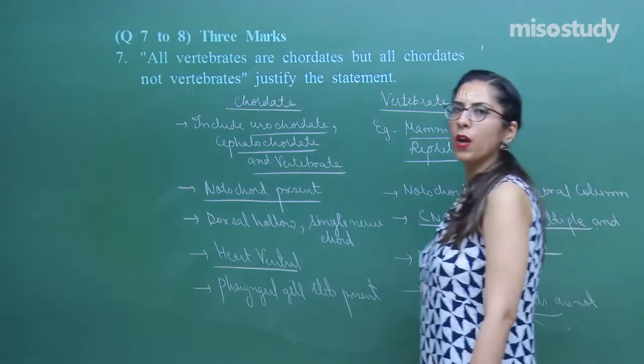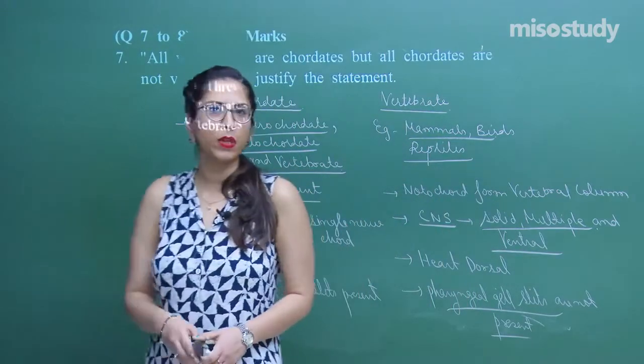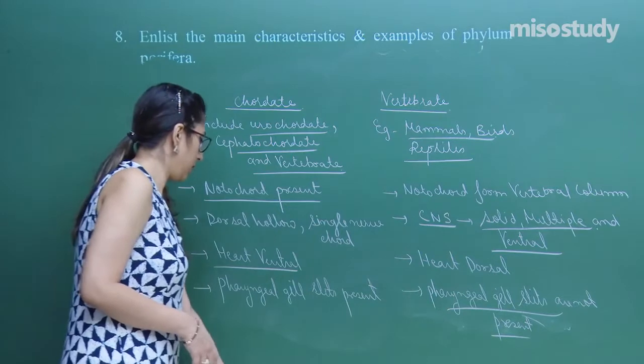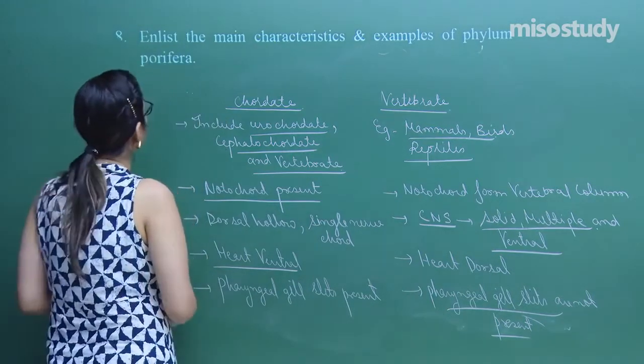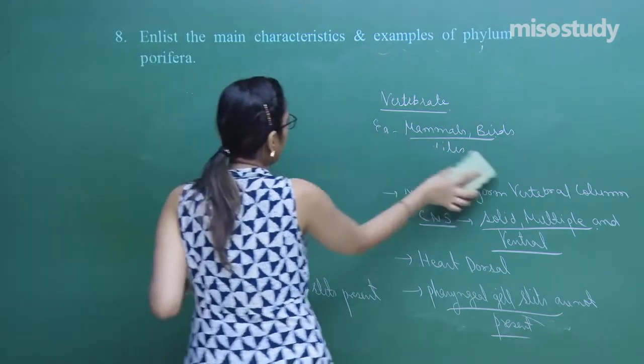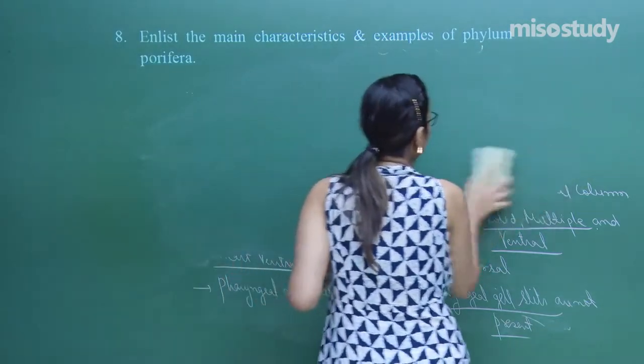So students, hope you have noted down question number 7. Let's move on to the next question, question number 8. Read this question. In this we have to write about some of the features of phylum Porifera.